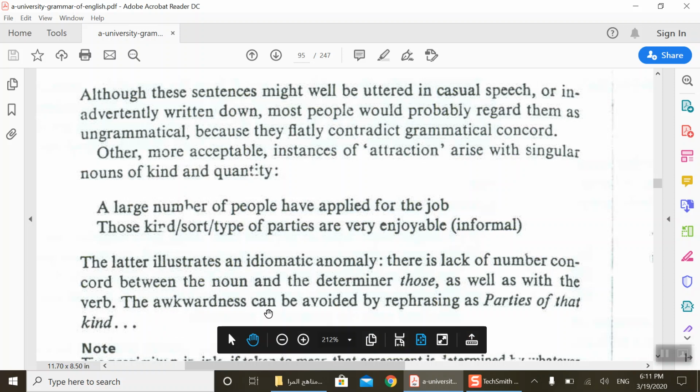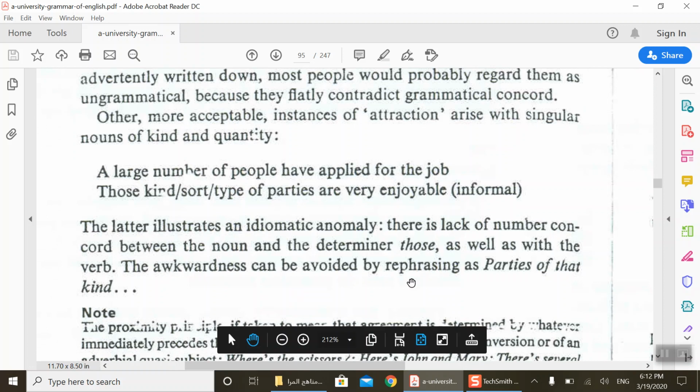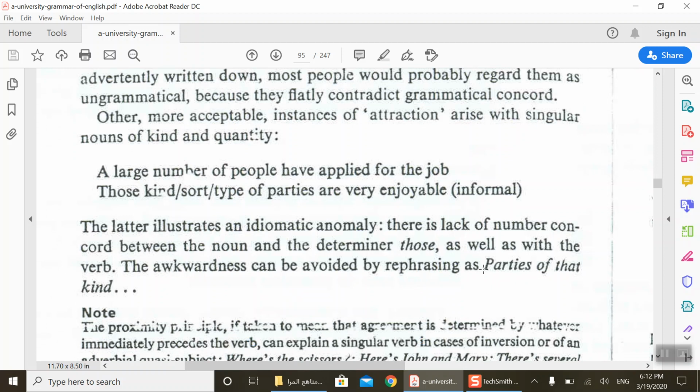The awkwardness can be avoided. How can we avoid awkwardness here? By rephrasing, we can say parties of that kind. To make it clear, we can say parties of that kind.